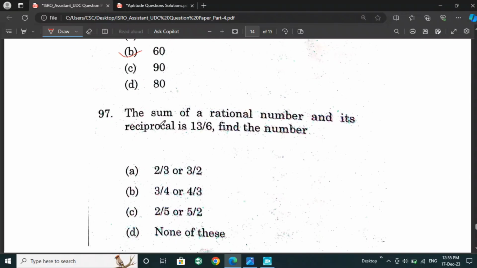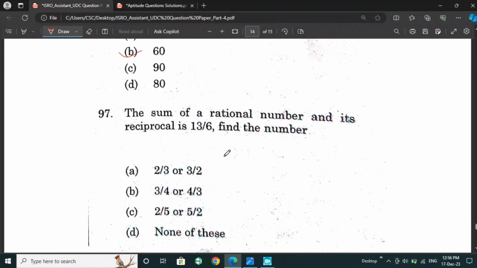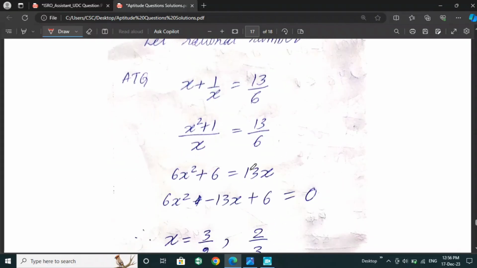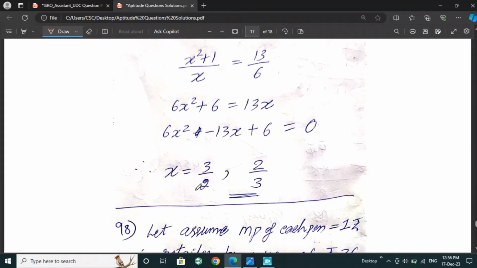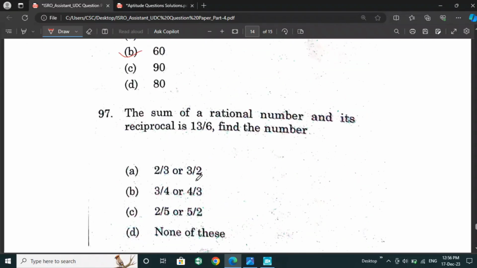Next: the sum of a rational number and its reciprocal is 13 by 6. Find the number. For this question, let the rational number be x. According to the question, x plus 1 by x is 13 by 6. So we will get the answer x is 3 by 2 and 2 by 3 as the values. So option A is the right answer for this question.